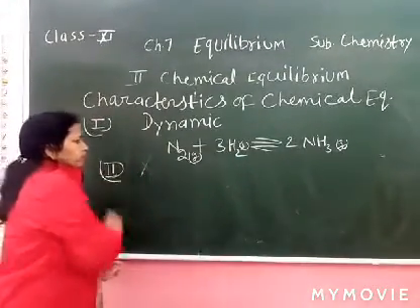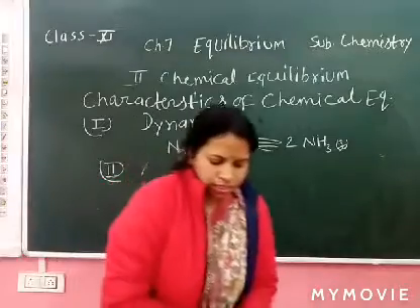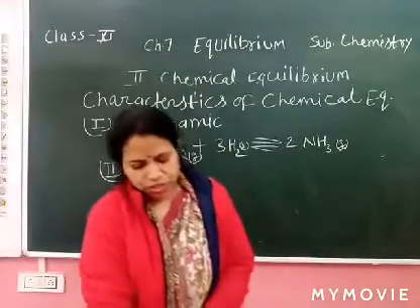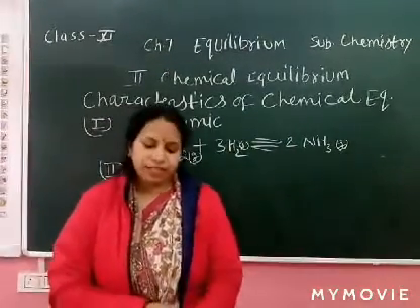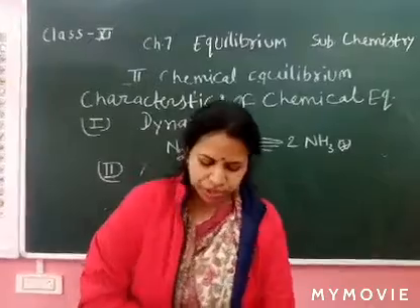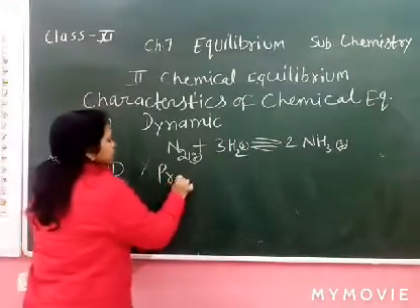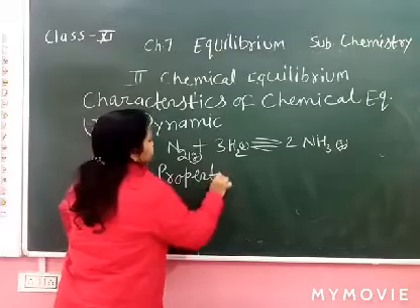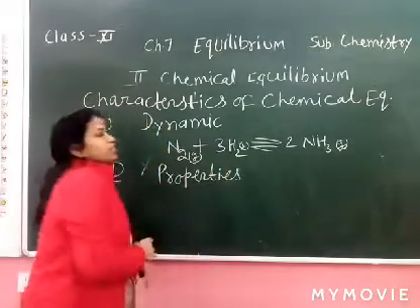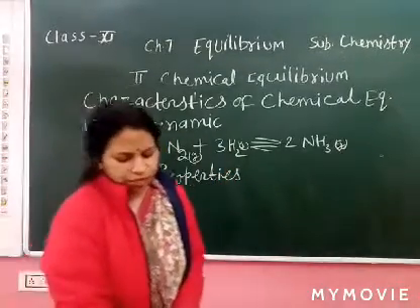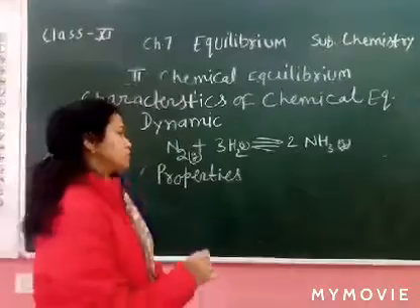Second point, which we already discussed: the properties of the system become constant at the equilibrium state and remain unchanged. These are measurable properties.